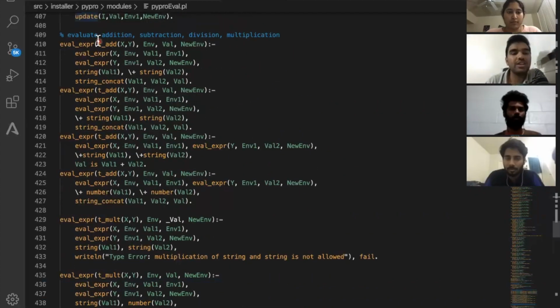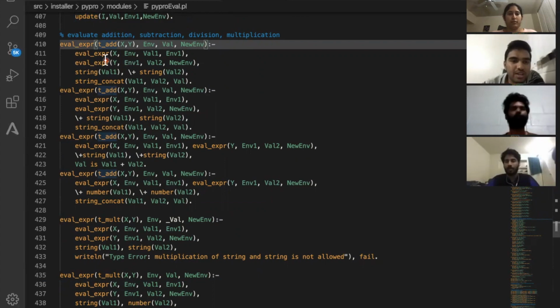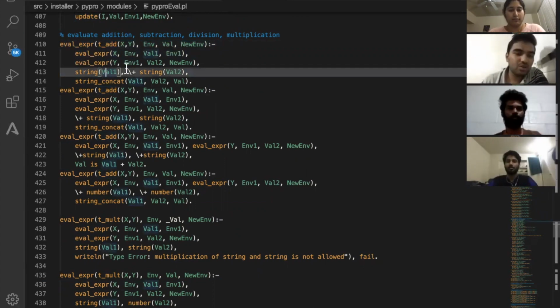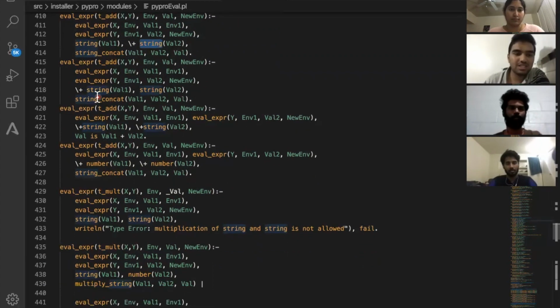Here, since we are not doing the variable declaration in the types in the semantics part, what it does is basically first evaluate both the expressions, check whether each is a string or not a string, and based on that it does the operation. As you can see over here, if one is a string and the other is a number, it will do a string concat of both the values. Similarly here, if it is reversed.